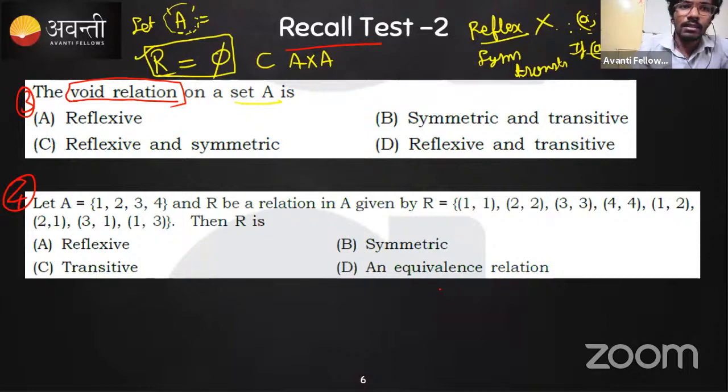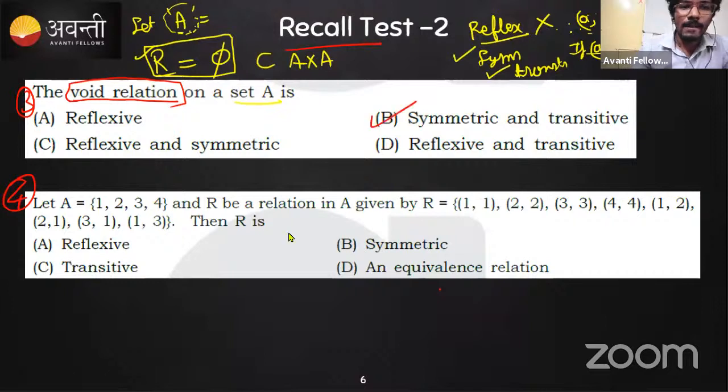Since this itself is not present, there is no need to check for B comma A belonging to R. So directly we can tell this is symmetric. Similarly for transitive also, it is true. For a void set, the correct answer is option B.